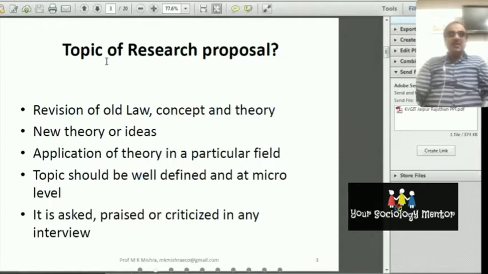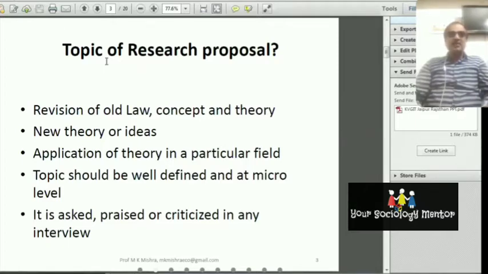Another important thing is that the topic of research should be well defined and at the micro level, because before the DRC, the Doctoral Research Committee, or if you go for funding and present your proposal to ICSSR, the Department of Science and Technology, or UGC for minor projects, you have to present it.